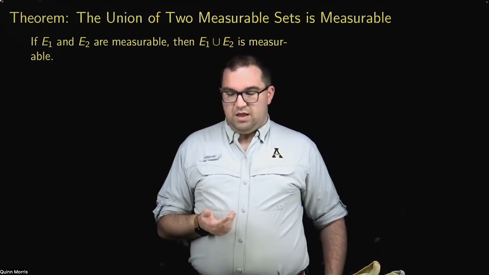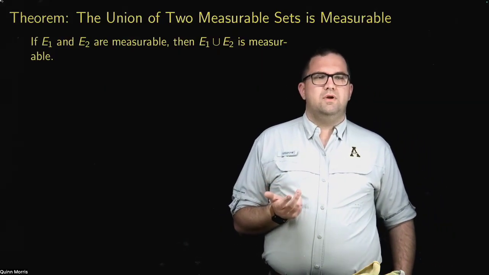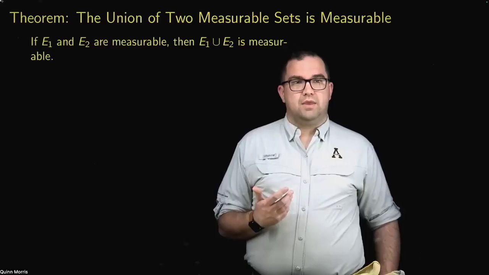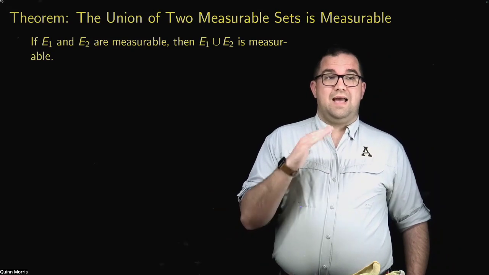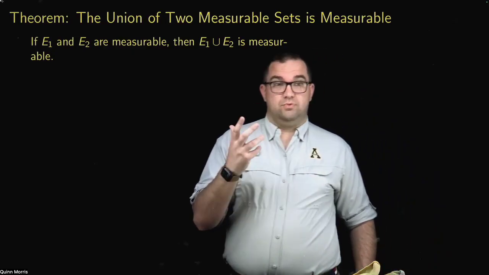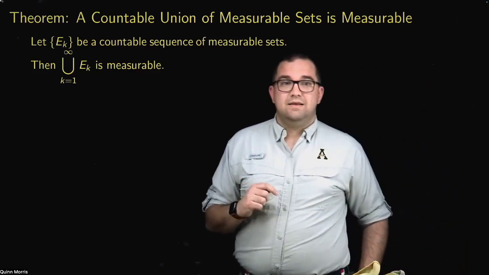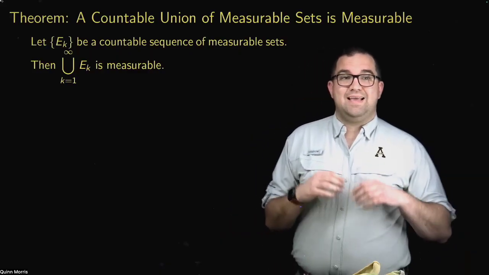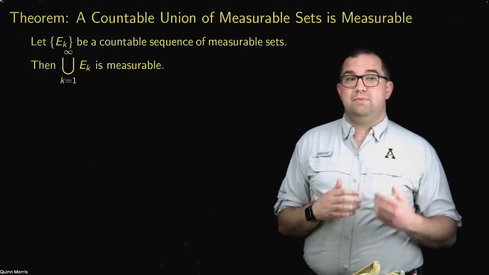It's not a very conceptually difficult proof, but there's just a lot of technical calculations going on. So from this alone, it immediately follows that all intervals must be measurable. But we can actually take this a little bit further. In fact, it's not just any two measurable sets, their union has to be measurable. If you take a countable sequence of measurable sets, then their countable union must also be measurable.